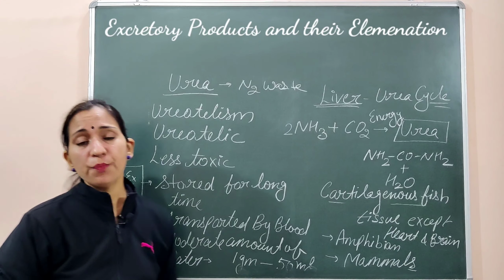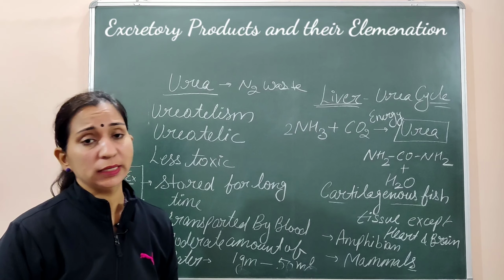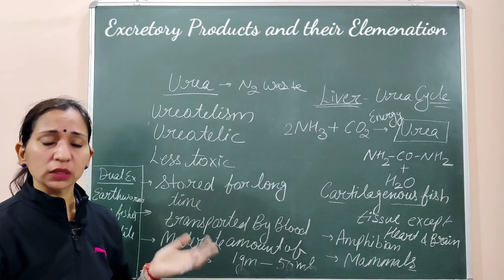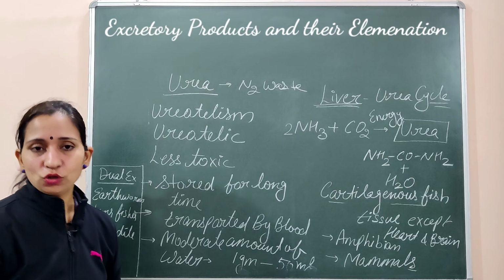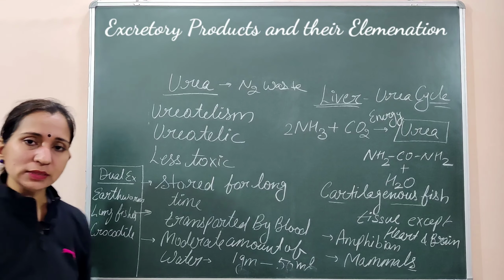Like earthworm की अगर हम बात करें, if earthworm is living in the soil where excess amount of water is present, then it releases ammonia. But if we capture it or it's living in the condition where the excess water is not available, then it releases nitrogenous waste in the form of urea. Same way lungfishes और crocodile भी same करते हैं.